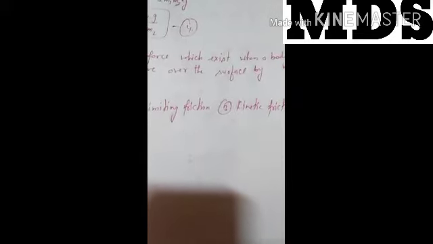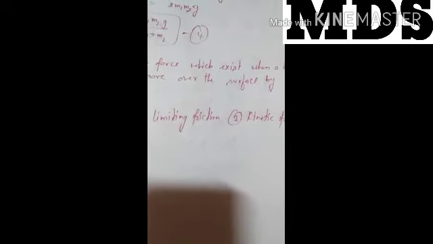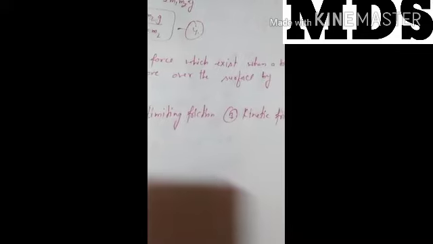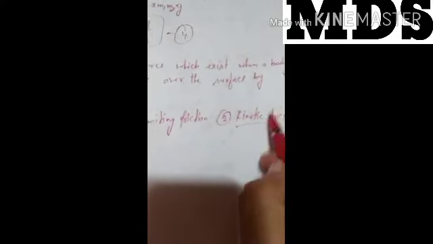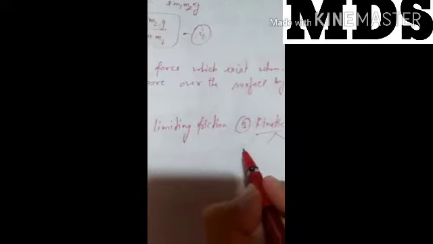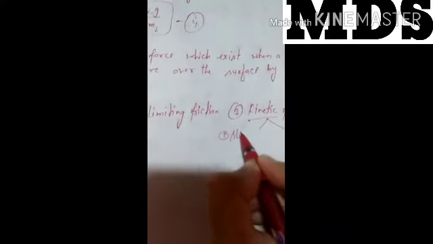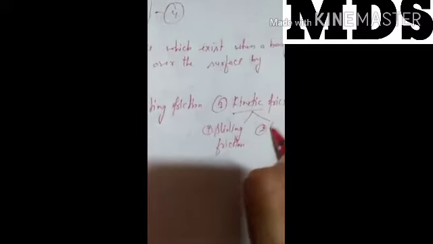Next is kinetic friction, which we can also call dynamic friction. It is the opposing force that comes into play when a body is actually moving over the surface of another. Kinetic friction has 2 types. One is sliding friction, second is rolling friction.